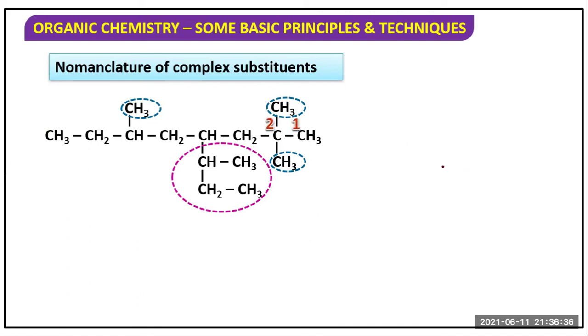Now 2 position contains 2 methyl groups. 6 position contains a methyl group. But 4 position contains a group: here is 1, 2, 3, and there is a methyl group. So overall it is octane in the long chain.